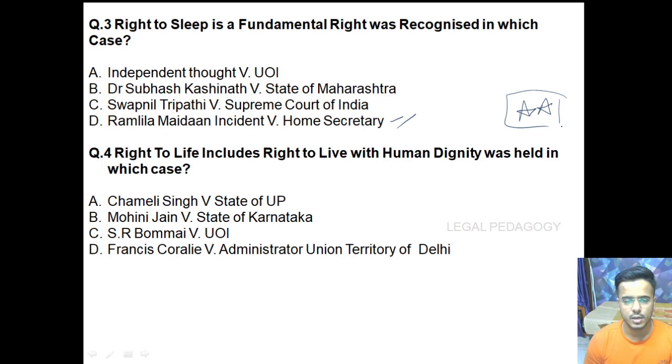The next question is, the right to life includes the right to live with human dignity was held in which case? So this was a case of Francis Coralie versus Administrator, Union Territory of Delhi. In this particular case, the court held that the right to life which we talk about under Article 21 is not a bare animal existence. It includes the right to live with human dignity, the right to live with self-respect. So it was held in this particular case of Francis Coralie versus Administrator, Union Territory of Delhi.